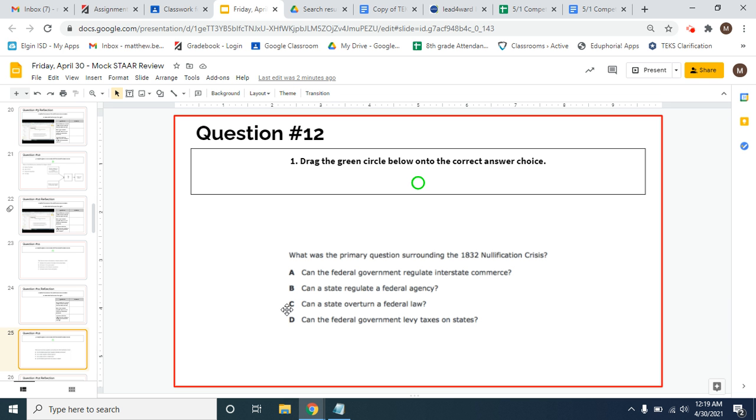Because essentially what was happening was a state was trying to say, well, we don't think this law is fair. We think this law is unconstitutional. So we're not going to follow the federal law. However, Jackson argued that any law decided upon by the federal government has to apply to the entire country, and no state can just cancel it or disobey it. That the federal government is supreme, and that every state in the country must follow federal law. So C is the correct answer here.